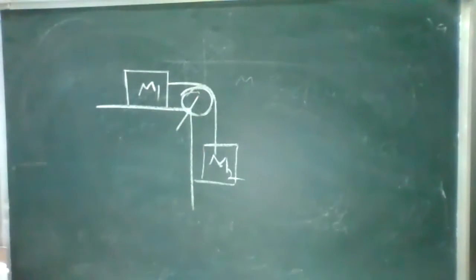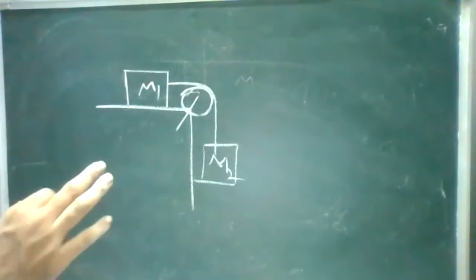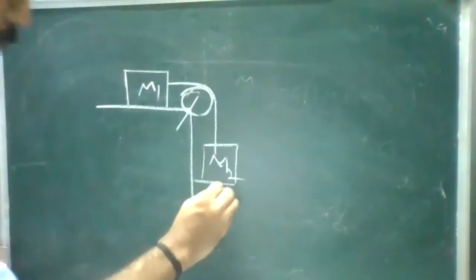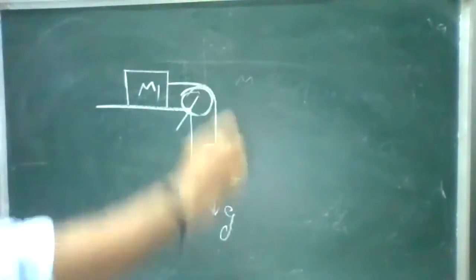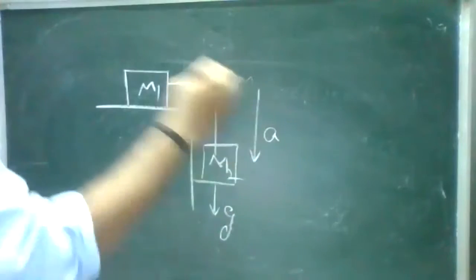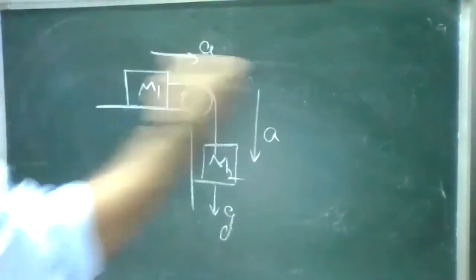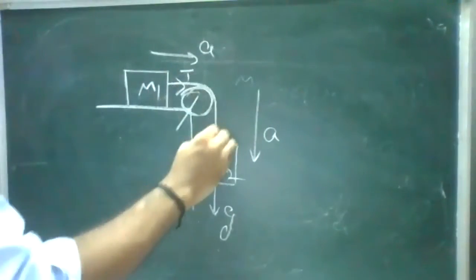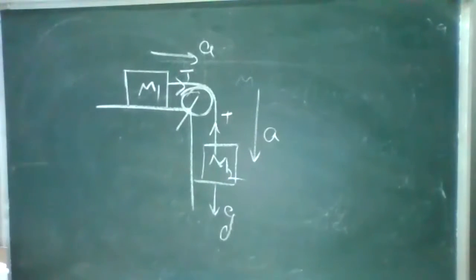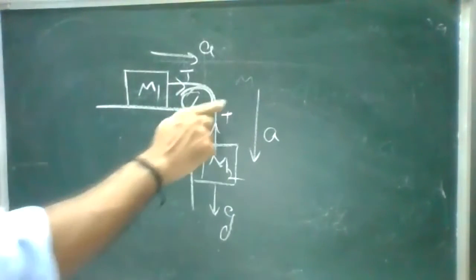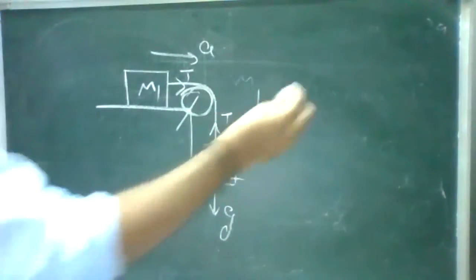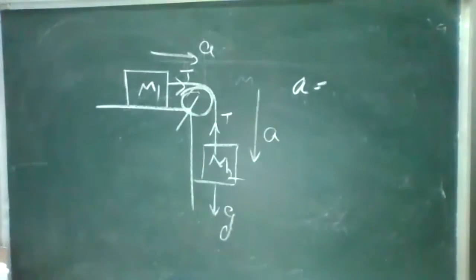Now, if you see, I told you horizontal, there is no gravitation acting on it. And remember, whatever we are discussing, these are frictionless. So it was moving in the downward direction. There is a gravitation because of this mass M2. It was gaining acceleration, and mass M1 was gaining some acceleration towards the left. And there is a tension acting here. This is your block diagram, this is your condition. Now we need to find the acceleration and the tension. Can you tell me without any derivations? Can you find the acceleration? Just guess it, just try it.